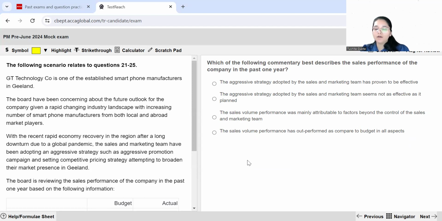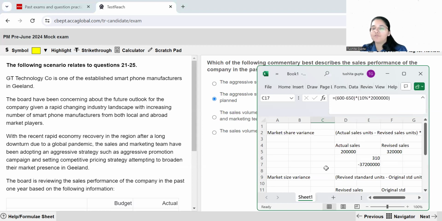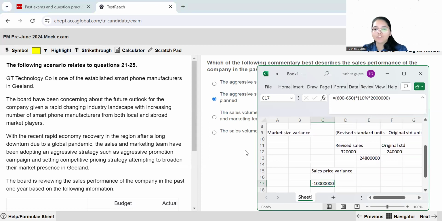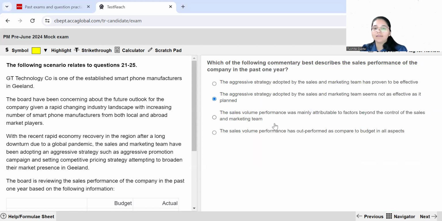The aggressive strategy adopted by the sales and marketing team has been proven to be effective. No, this is not the right answer. Then, the aggressive strategy adopted by the sales and marketing team seems not as effective as it was planned. Obviously, because we see over here that the part which used to fall under the ambit of your planning is where the problem actually lies. So let us see other options also and see why they are not correct.